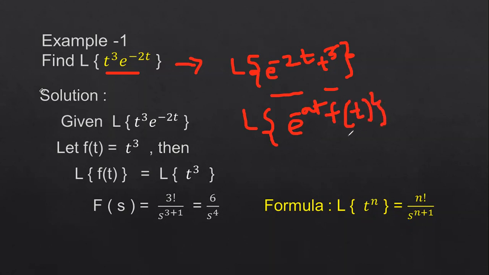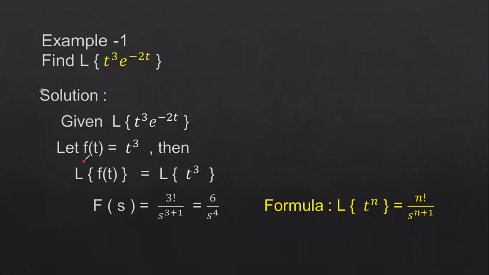First we have to identify the f of t function. Then this f of t should be converted to F of s by applying the Laplace transform. After that you have to use the first shifting theorem. So we have identified f of t is equal to t cube. Applying the Laplace transform on both sides, we get the Laplace transform of f of t is equal to the Laplace transform of t cube. T cube is of the form of the Laplace transform of t power n, for which we have the formula: Laplace transform of t power n is equal to n factorial by s power n plus 1.